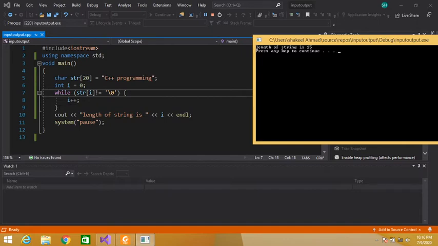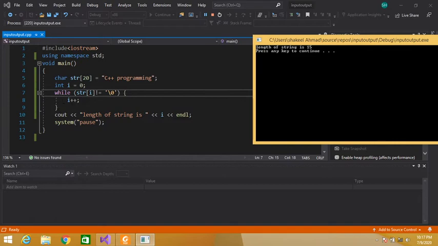Again at the closing braces, the control will come back here and check this condition. str[1] means this plus. Is plus not equal to \0? Yes, so our condition becomes true. The control will again enter the body and increment the value of i.